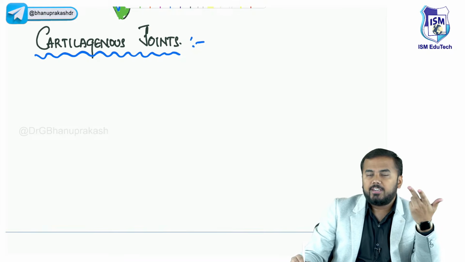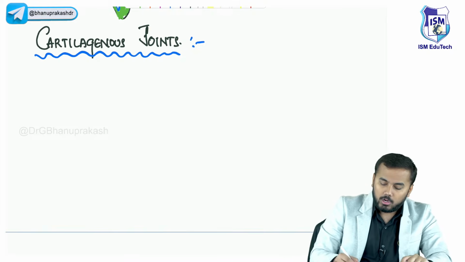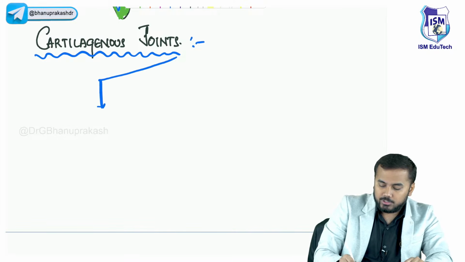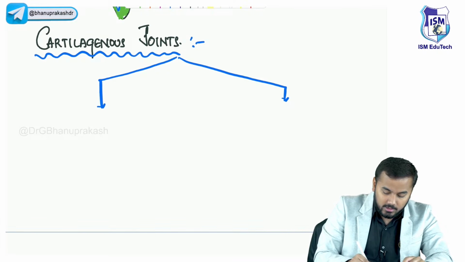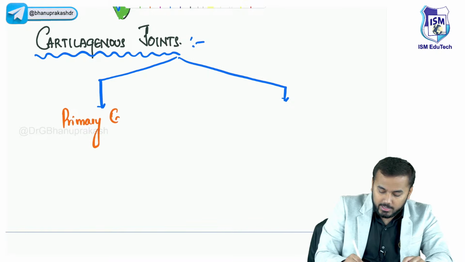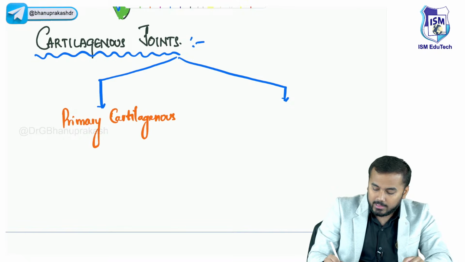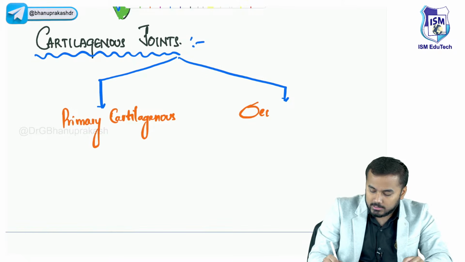Basically, there are two different types of cartilaginous joints. One is called primary cartilaginous joints, and the other one is called secondary cartilaginous joints.